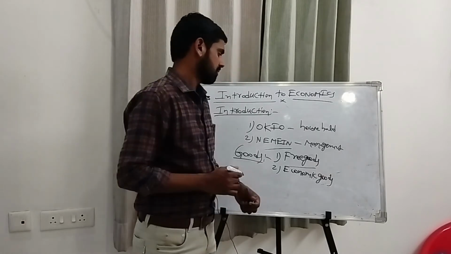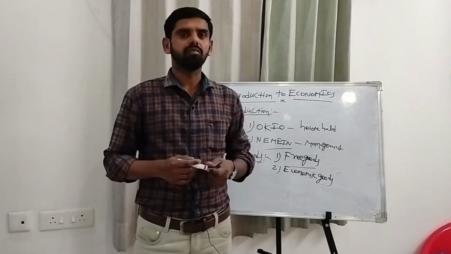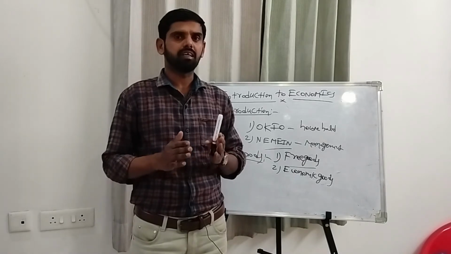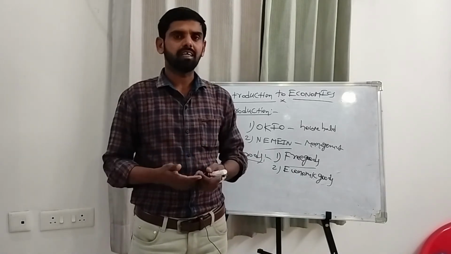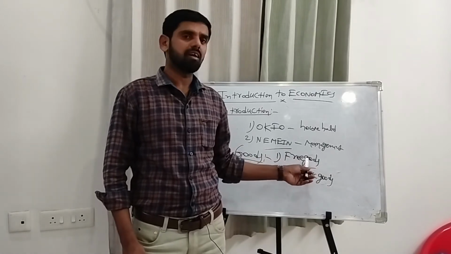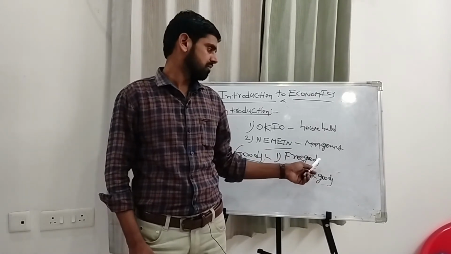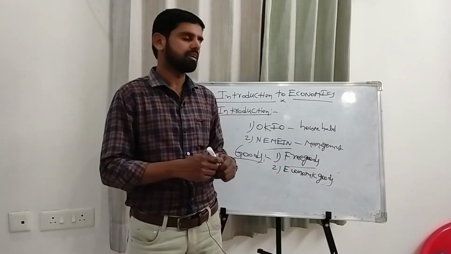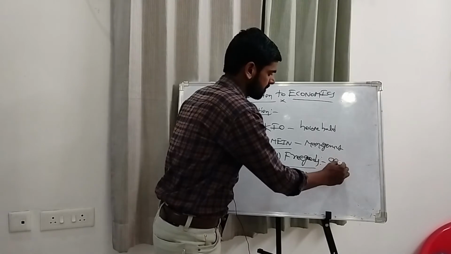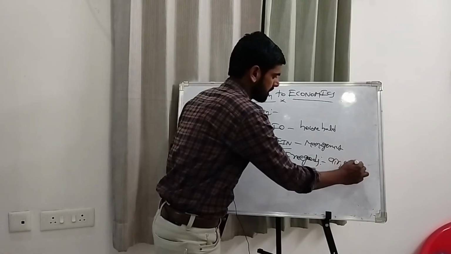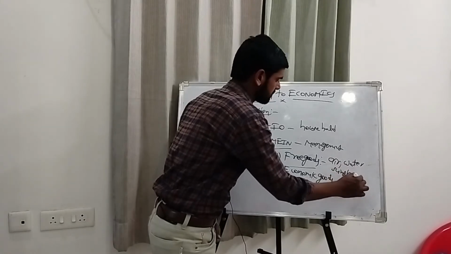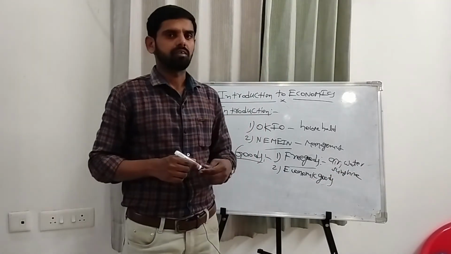Let us discuss one by one. First one is free goods. Free goods are goods which are supplied by nature and have no price. These goods have no price and are supplied by nature, so they are called free goods. Best examples for free goods: air, water, sunshine.